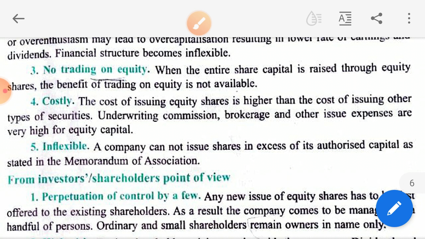company. Okay, now from the viewpoint of investor, what are the disadvantages? First one is perpetuation of control by a few. What does that mean? As I told you, the number of shareholders may be more, but who will control in the real sense? Only those who are having the maximum number of shares. So the board of directors are the persons having more number of shares. Like if I have a joint stock company, and I have given the shares, I will hold more number of shares, so that the control lies in my hand. Is this point clear to you?